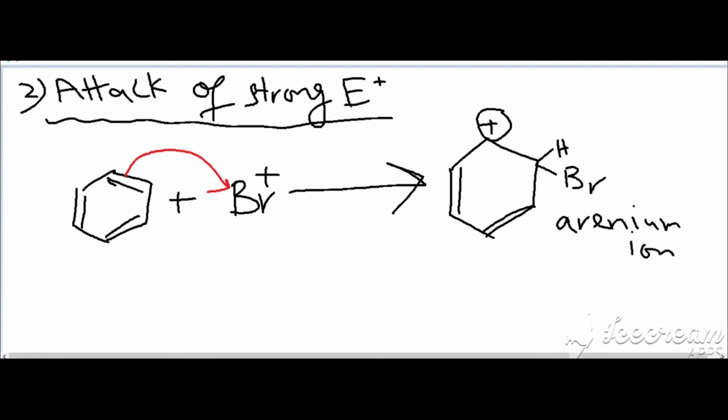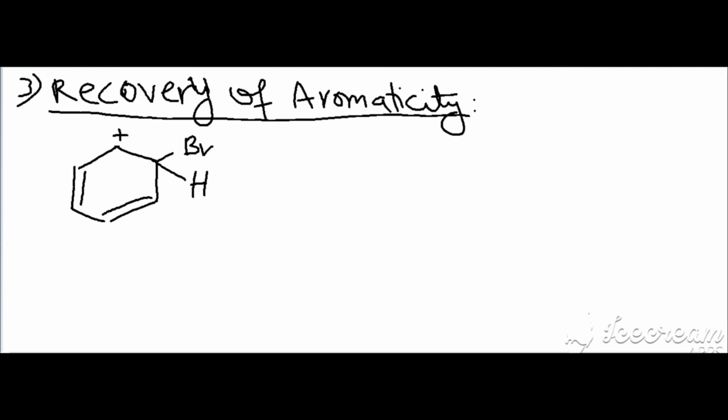You know that benzene is stable due to aromatic character, and aromatic character is due to 6 pi electrons. But when you observe this intermediate, you can see that aromaticity is lost. Therefore, the first step, the attack of bromine, is the slow step, because it is unfavorable as aromaticity is lost in this step. The arenium ion is formed, but the problem was that aromaticity is lost.